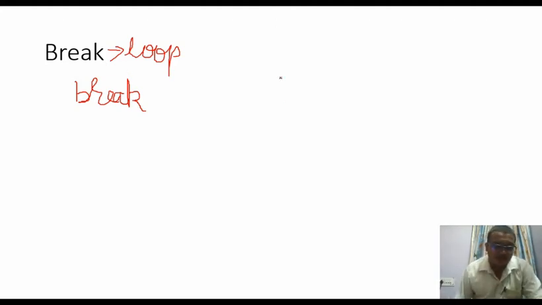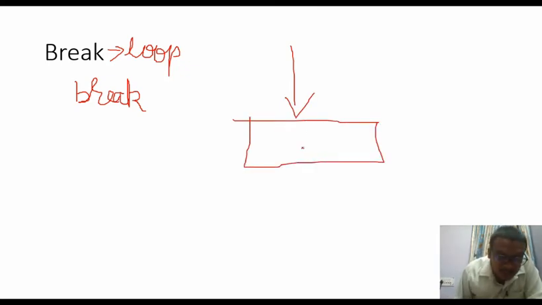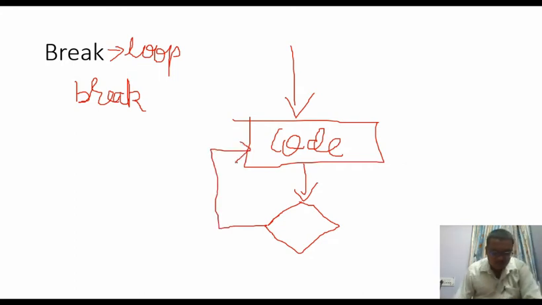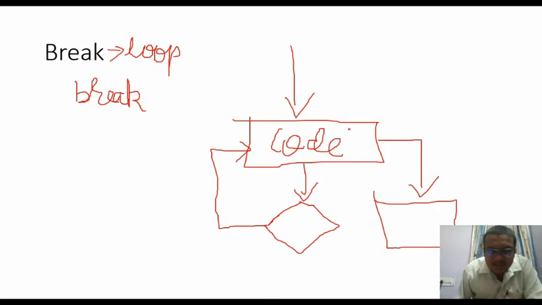It has a flowchart here. So here you will have some condition code. It is going to check a condition here. If the condition is true, you are going to have some true execution. Consider if these lines have some 1000 lines, and at 999, if the break is there, you are going to break the system.